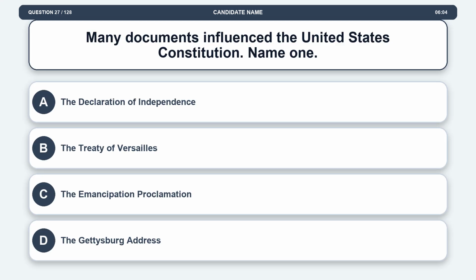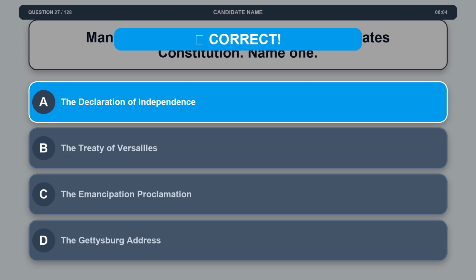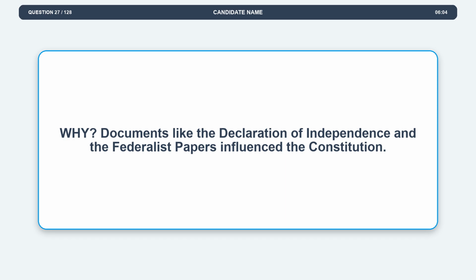Question 27. Many documents influence the United States Constitution. Name one. Option A. The Declaration of Independence. Option B. The Treaty of Versailles. Option C. The Emancipation Proclamation. Option D. The Gettysburg Address. The correct answer is option A. The Declaration of Independence. Explanation. Documents like the Declaration of Independence and the Federalist Papers influence the Constitution.